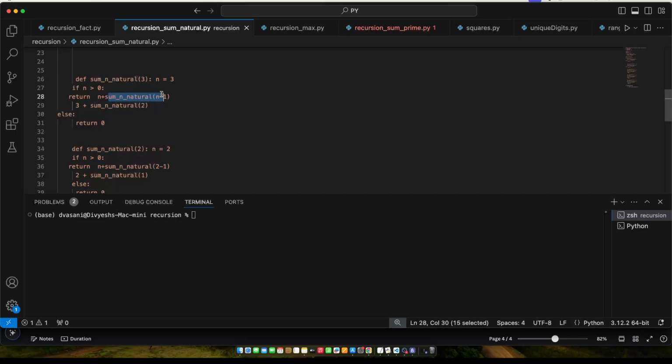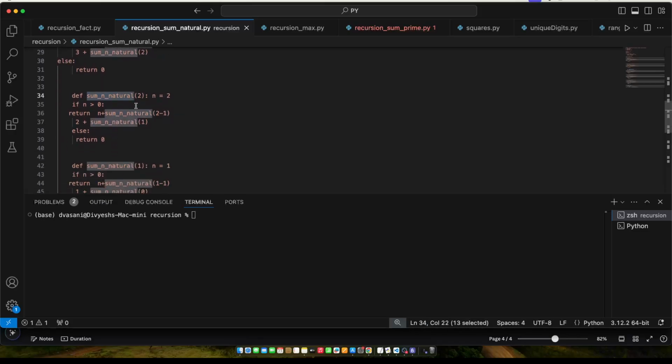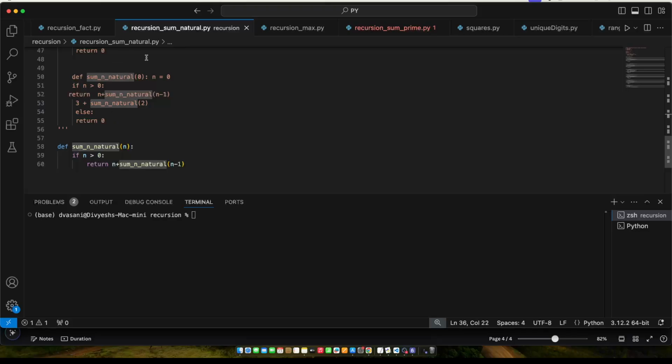It will come over here, and then it will again call the same function sumNatural with 2. Then again sumNatural 2 is getting called. Here in sumNatural 2, you are checking if 2 is greater than 0. Yes, 2 is greater than 0, so what you do is 2 plus sumNatural(2 minus 1), which means sumNatural 1, so you are again calling the function. The same way you will reach over here.